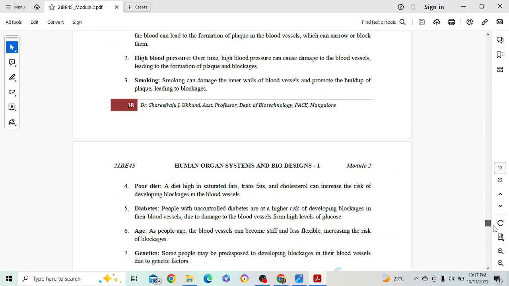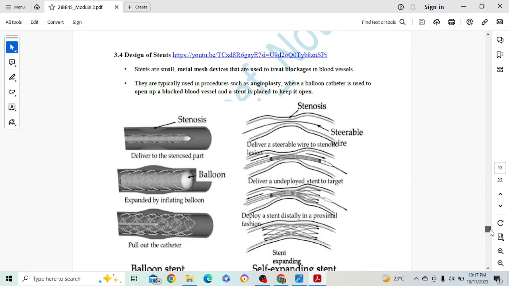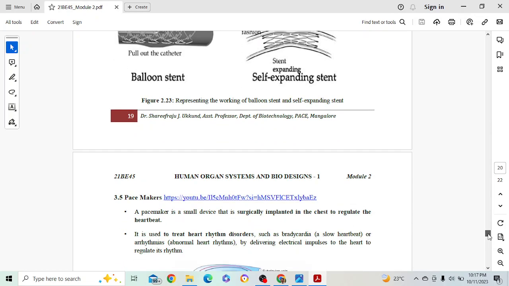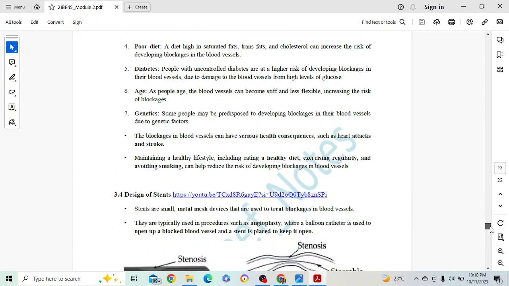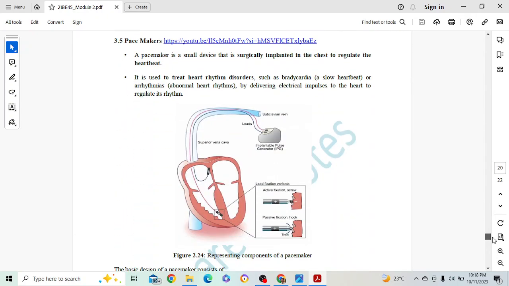yes, this is a topic, design of stents, okay? That means this is the design, and I have explained in detail in the video. Just click here, you will get all those videos whenever you want. And once you click that video link, I have explained it, make a point and explain it accordingly, whatever I have explained in the image. Because if you know this image, you don't have to learn any topics by heart, if you understand, so that you can just go through. That itself will give you a huge explanation of whatever I have explained. That is more than enough effort, 10 marks, okay?